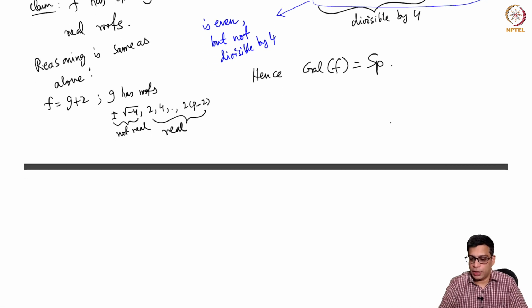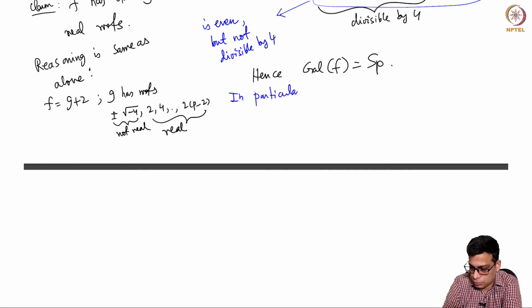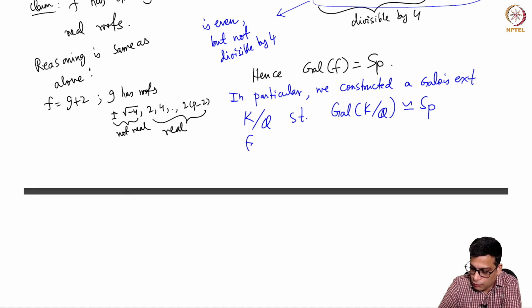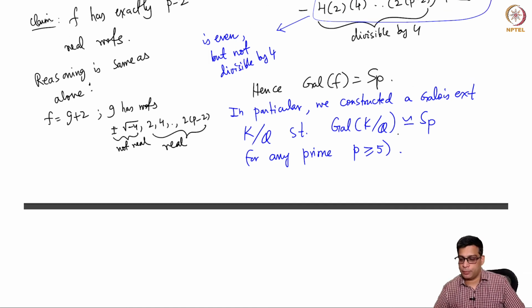Okay. So in particular, I want to highlight this because we will get back to this later. In particular, we constructed a Galois extension K over Q such that the Galois group of K over Q is isomorphic to S_p for any prime p at least 5.